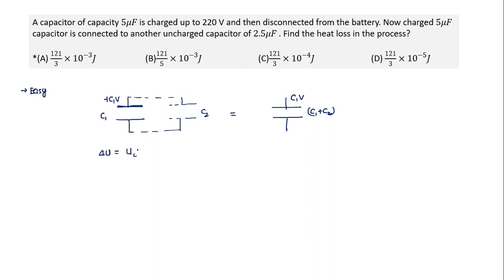Loss means initial energy minus final energy. The initial energy is only in the first capacitor. It is equal to 1 by 2 C1 V square, minus the final energy. In this case, I'll write the Q square by 2C formula because the charge is known. So it is (C1V) square by 2(C1 plus C2). So that's the value. Now we can easily substitute the given values and simplify. So this question also was a fairly easy question.